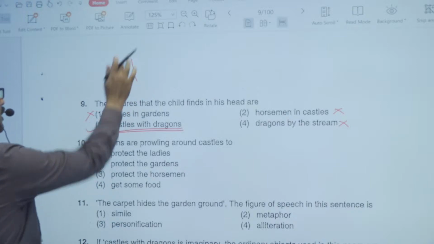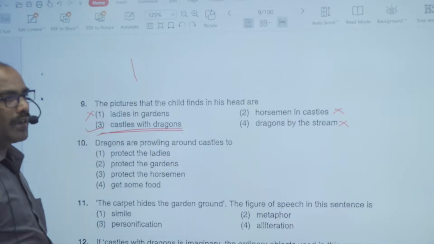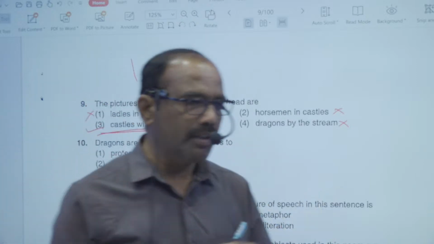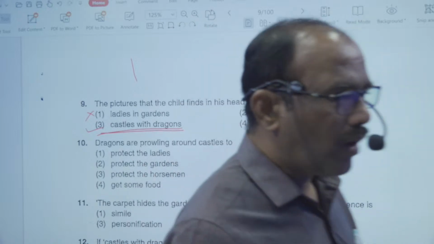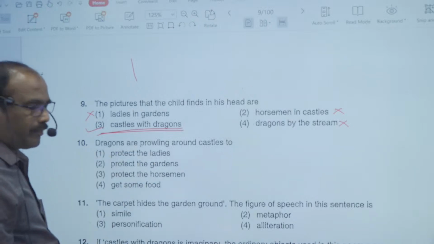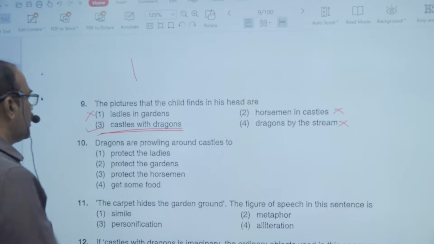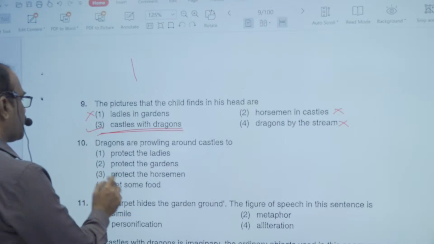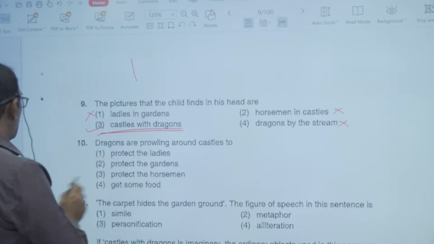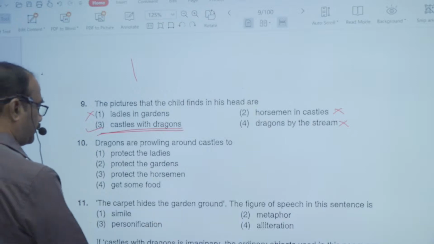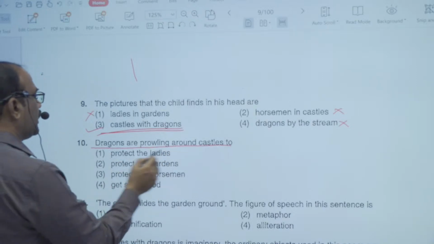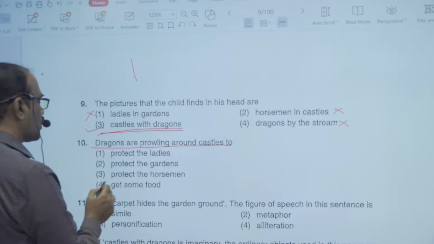And now look at this example. Dragons are prowling around castles. It means dragons are roaming around castles. Why are they prowling around? That is the most important question. Option A, protect the ladies. Option B, protect the gardens. Option 3, protect the horsemen. And option 4, get some food. Which will be the right answer for this question? Dragons are prowling around the castles to protect the ladies, protect the gardens, protect the horsemen, or get some food.